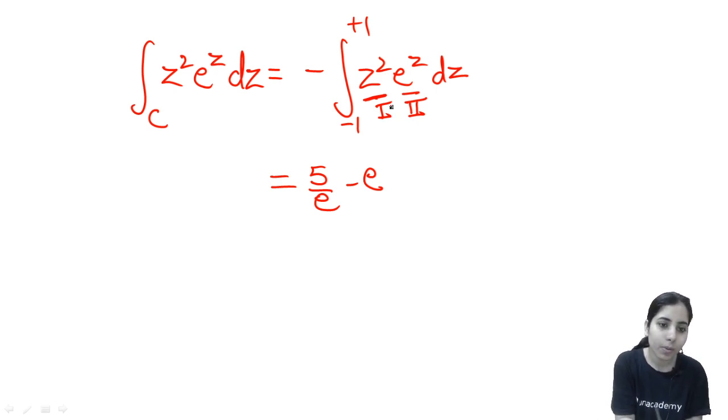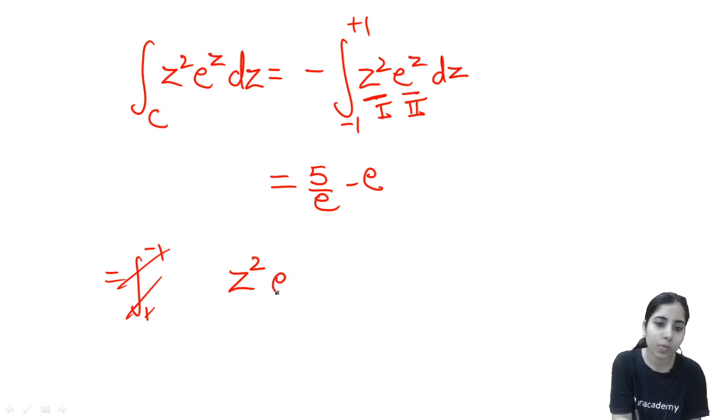If I want to remove this negative sign from the starting, what I can do is interchange the limits. So then limits will become 1 to minus 1. Okay, and now in this case, z square I will keep as it is for the first part, and I will write integration of e to the power z. That will give me e to the power z only. Then minus, you will differentiate the first term, you will get 2z, and the second term's integration, e to the power z dz.